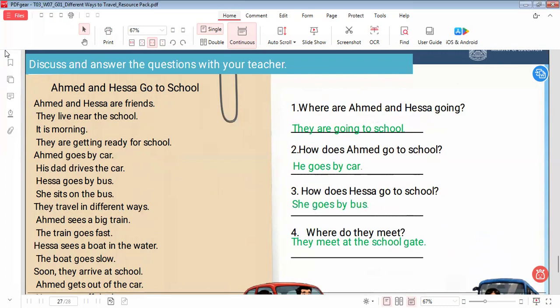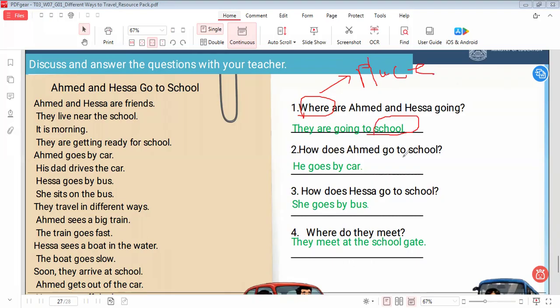When we ask about the place, I use where. What do we use where for? For asking about places. We use where to ask about the place. Let's answer this question together. They are going to school. This is the place that they go to.